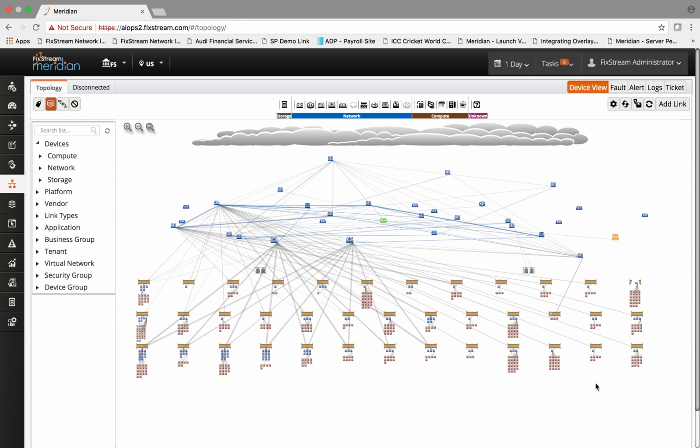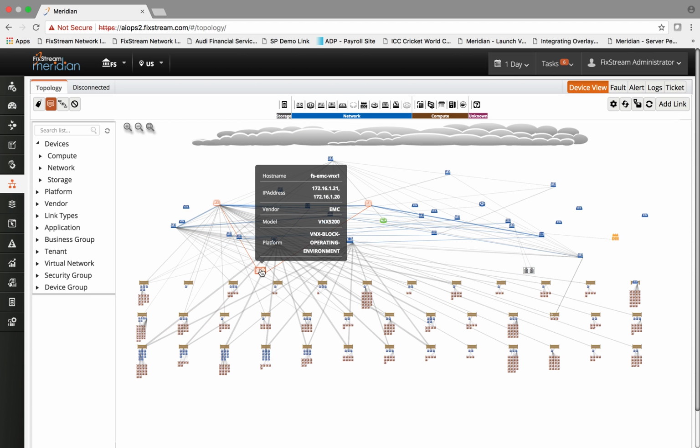For example, as you see, this topology map belongs to a data center where all the entities across storage, network, and compute are connected with each other. By taking your mouse to any of the domain specific icons, you can see the corresponding data. For example, these are the storage devices. And by going to the storage device, you can look at all the details and how they're connected with different